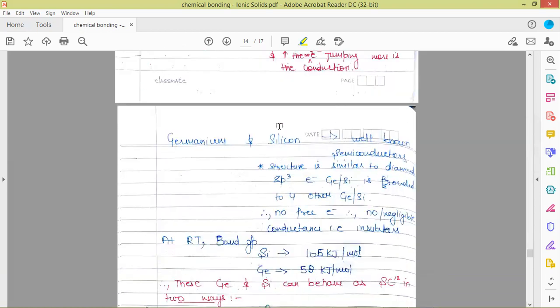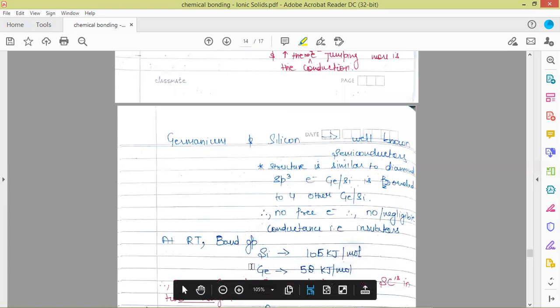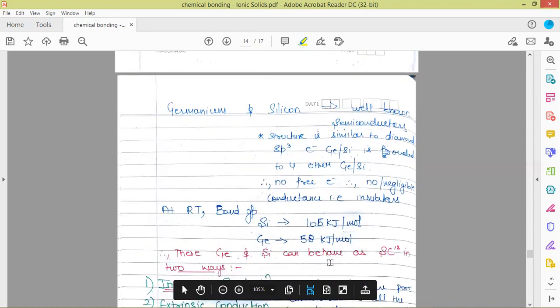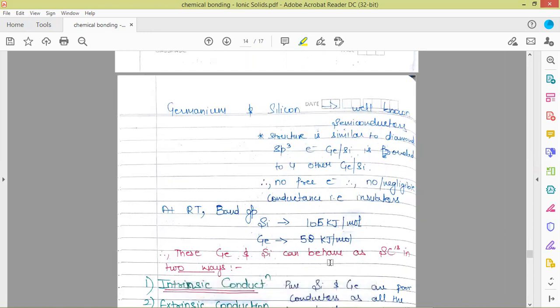So this is the condition at 0 Kelvin, that there is no free electron, or no or negligible free electron. That means no or negligible conductance. The band gap for silicon is 105 kilojoule per mole, and for germanium it is 58 kilojoule per mole. So these germanium and silicon can behave as semiconductors